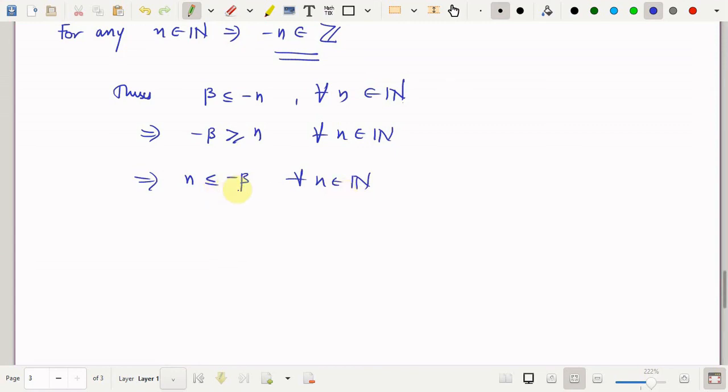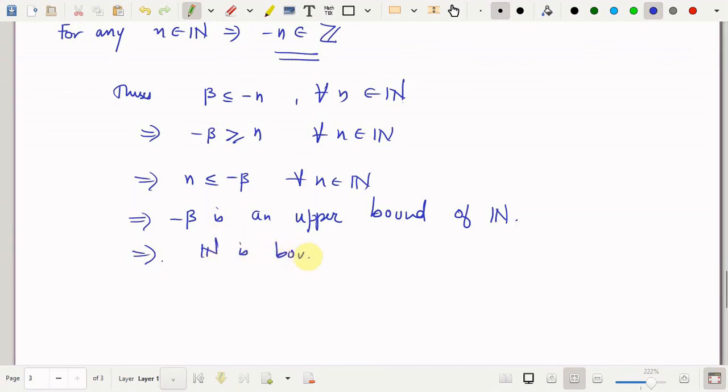Every natural number is less than or equal to minus beta. This implies that minus beta is an upper bound of N, and this proves that N is bounded above.